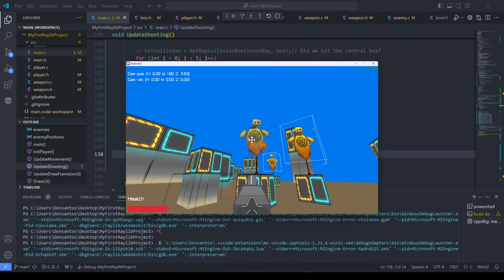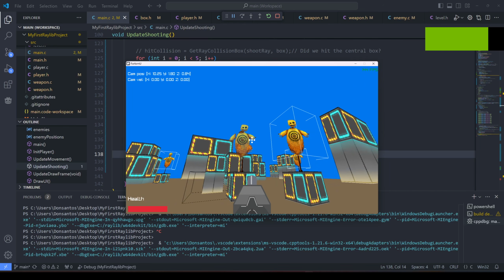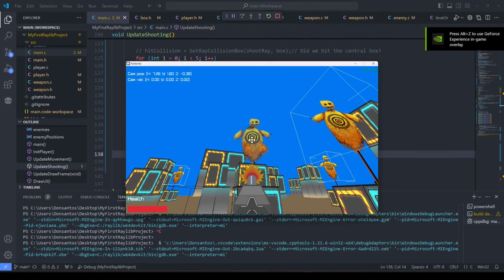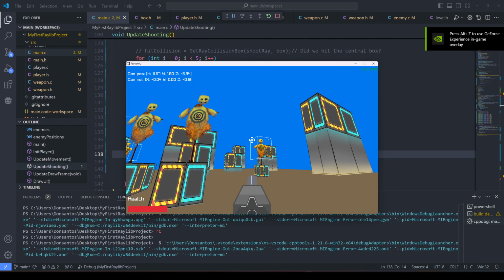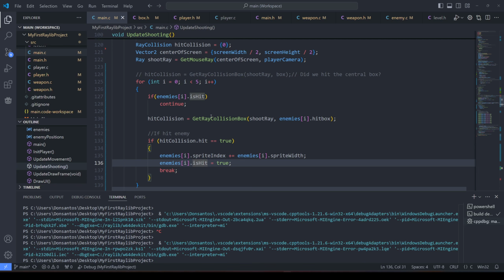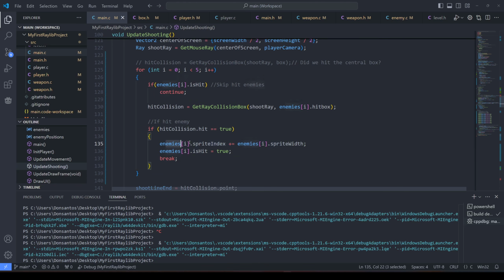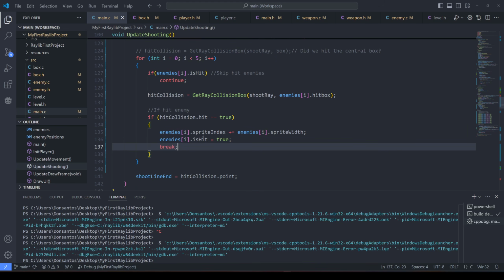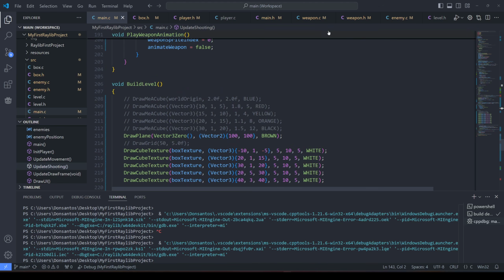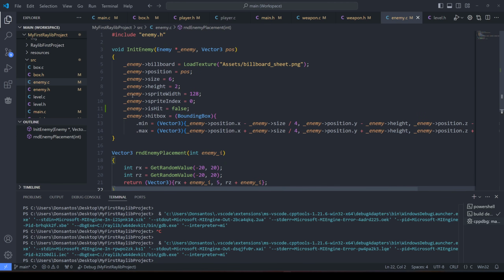So I shoot this enemy. Yeah, the bounding box is no more, and I can't shoot them. Nice. I also want to check against all of the boxes in the scene, but that'll have to wait. This needs to change. This has to start some process for going through all of the enemy's sprites. And also this needs to happen every frame. The enemy has to be able to cycle through its own stuff.